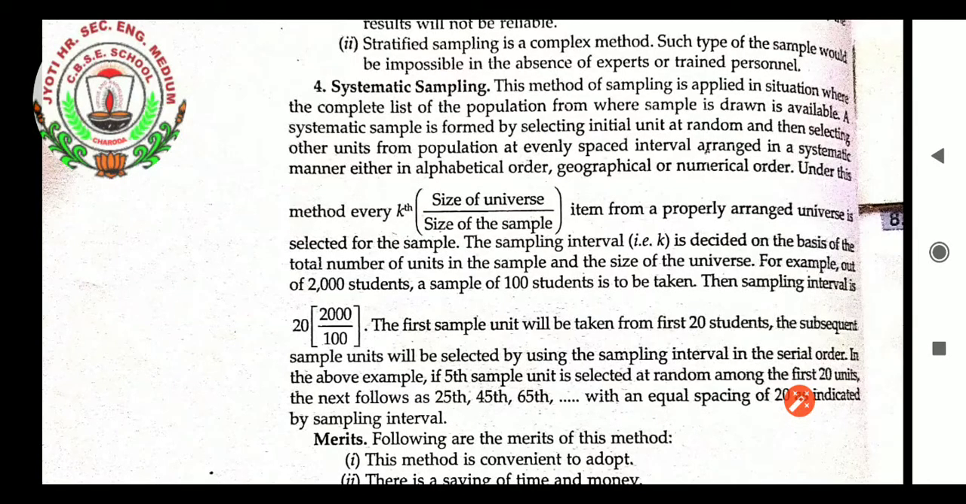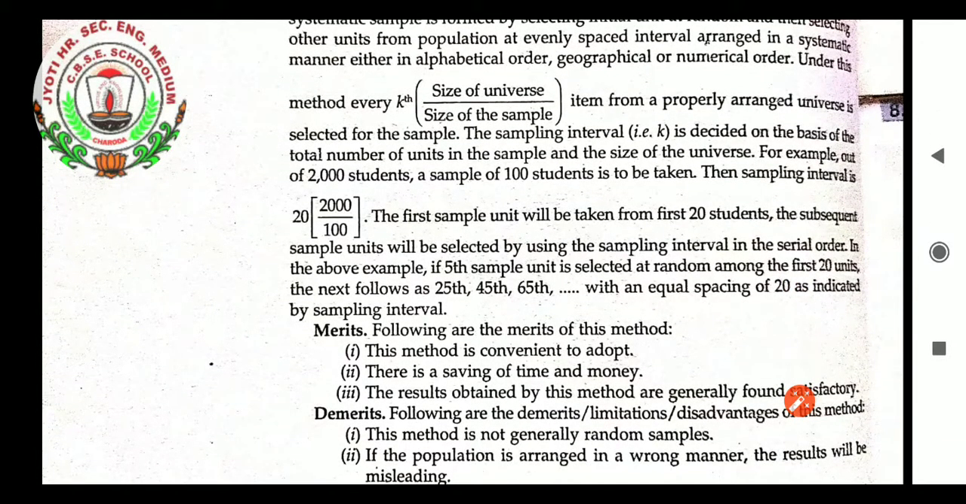Systematic sampling. This method of sampling is applied in situations where the complete list of the population from where the sample is drawn is available. A systematic sample is formed by selecting the initial unit at random and then selecting other units from the population at evenly spaced intervals arranged in a systematic manner, either in alphabetical, geographical or numerical order. Under this method, every universe size upon sample size item from a properly arranged universe is selected for the sample.